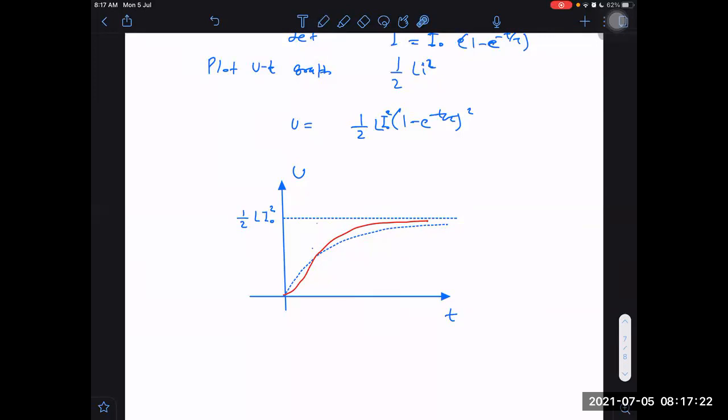Sir, yes, it can be greater than 1. If I put t as infinity, I will be getting 0. If I put t as 0, I will be getting 1. It is always less than 1 only, right? Yes, sir, always less than 1. T can't be negative, right? So always less than 1.